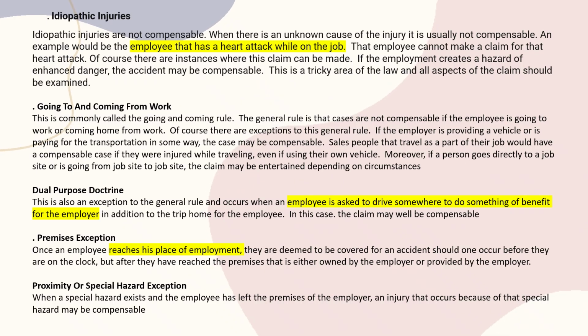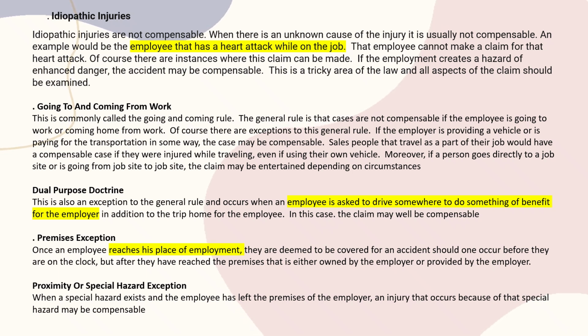Some of the things will be covered under arising out of the course of employment. One is, if an employee meets with a heart attack in the employment itself, that will be covered under in the course of employment. And going to and coming from work will be treated as in the course of employment.